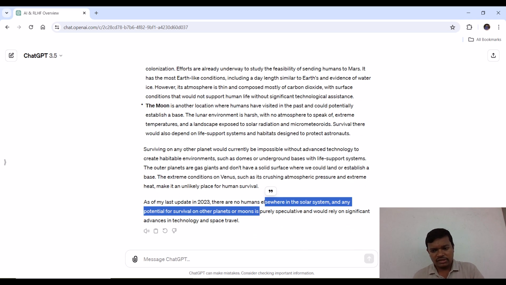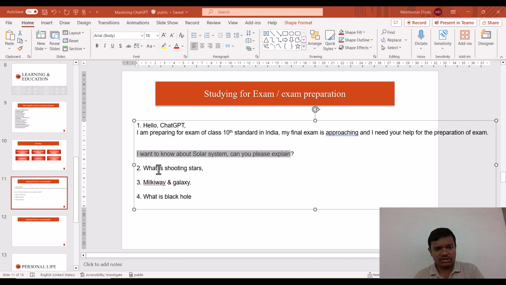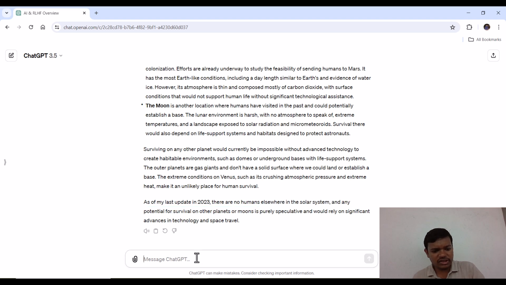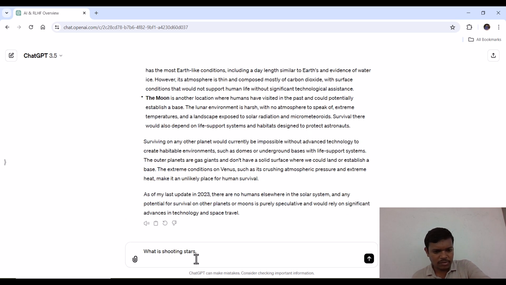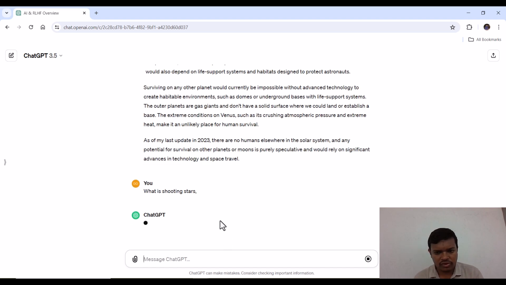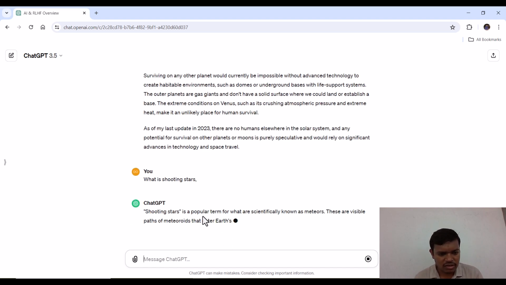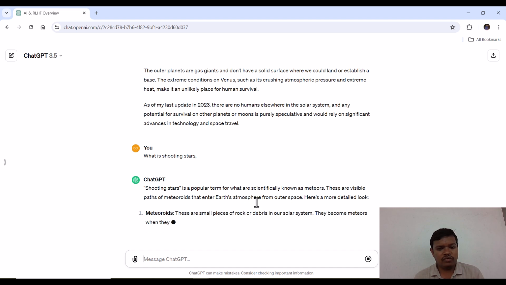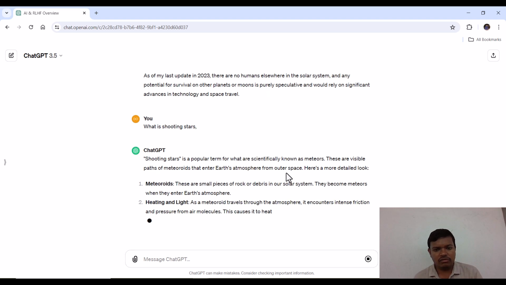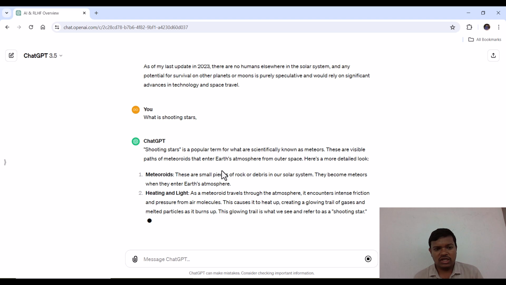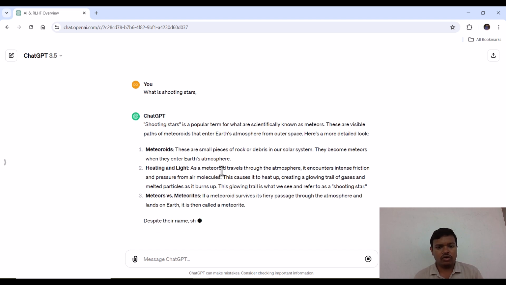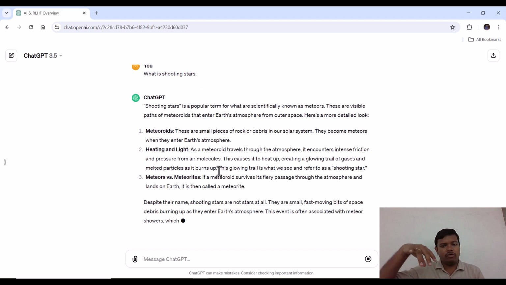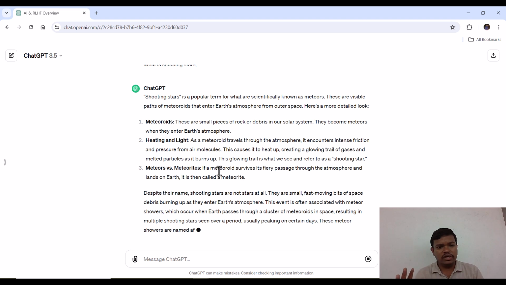So likewise, these are the few questions we have asked ChatGPT related to the solar system. After that, we are going to ask what a shooting star is. Let us ask this to ChatGPT and see what it has to say. Let's check. Shooting star is a popular term for what's scientifically known as meteors. They are visible paths of meteoroids that enter Earth's atmosphere from outer space. Here is a more detailed look.